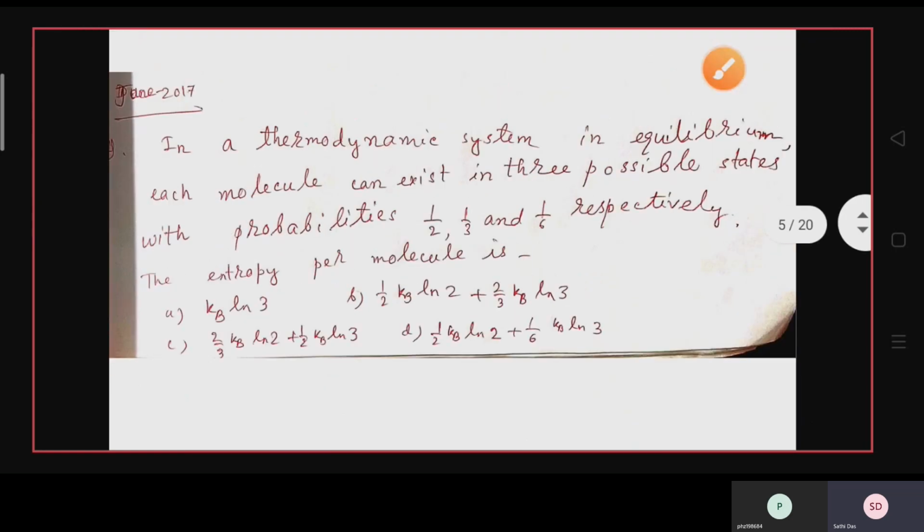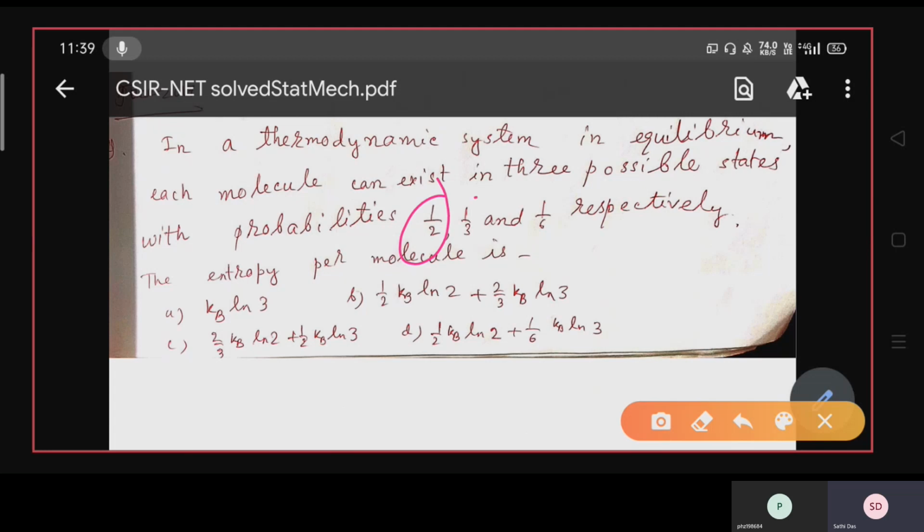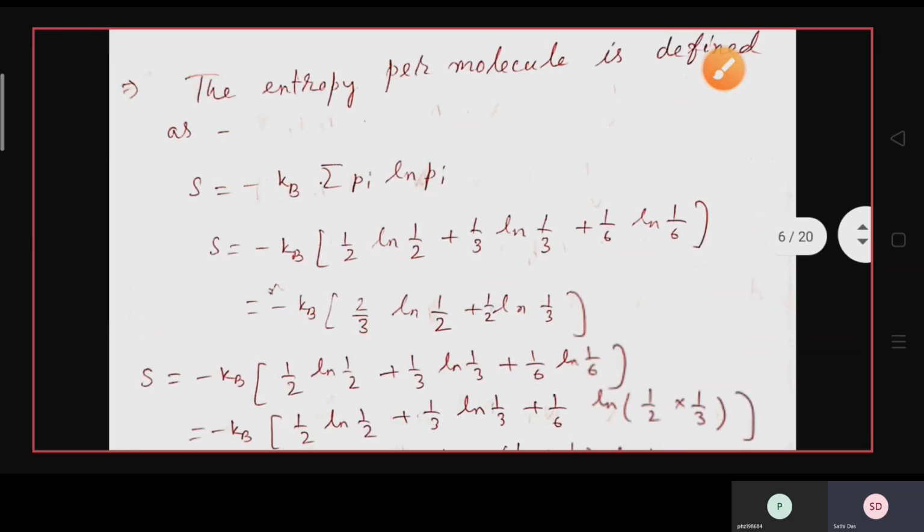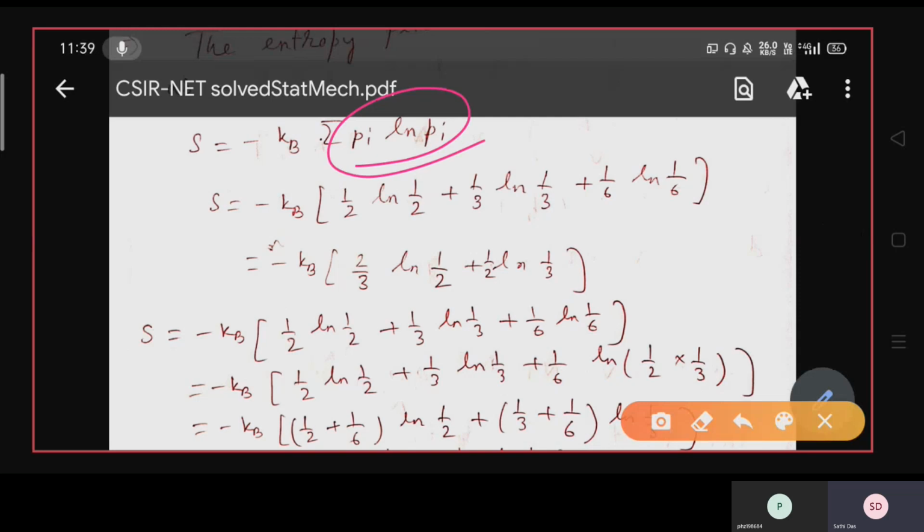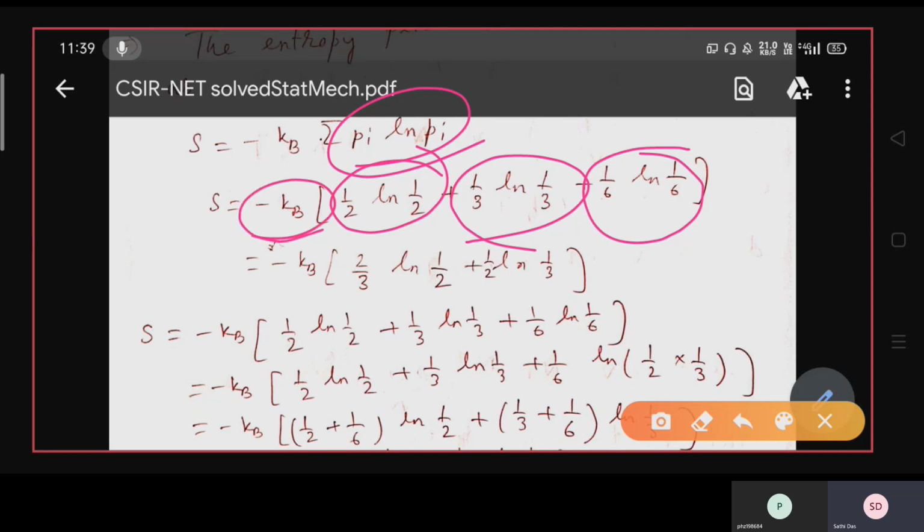Here the probabilities pi are given as 1 by 2, 1 by 3, 1 by 6. So put the values of pi ln pi as 1 by 2 ln half, 1 by 3 ln 1 by 3, 1 by 6 ln 1 by 6, and minus kB outside the bracket. So you simplify, you get this result.